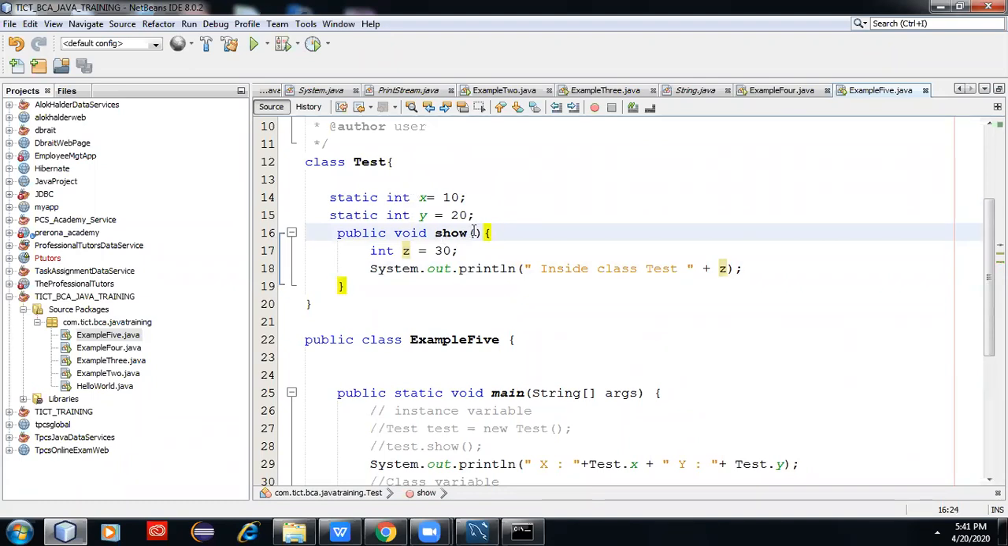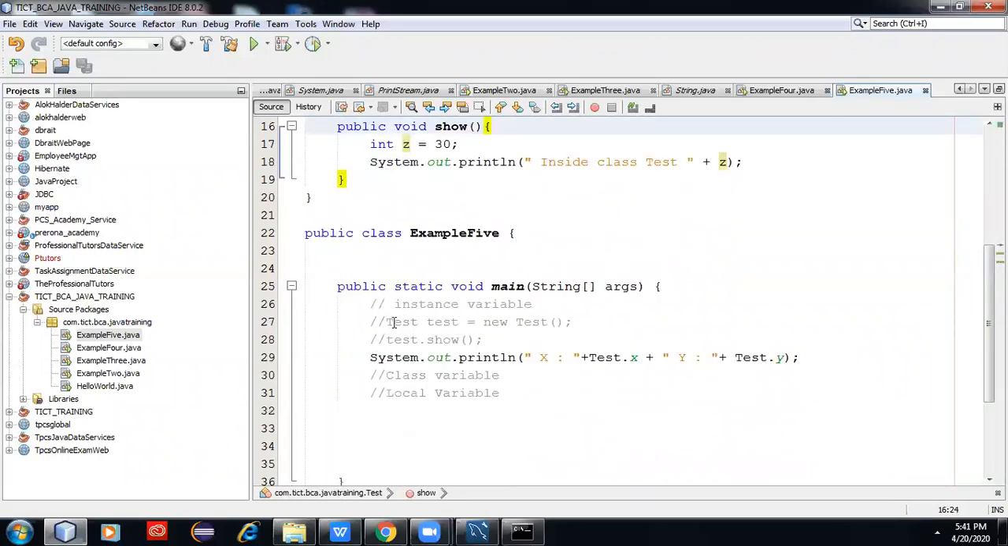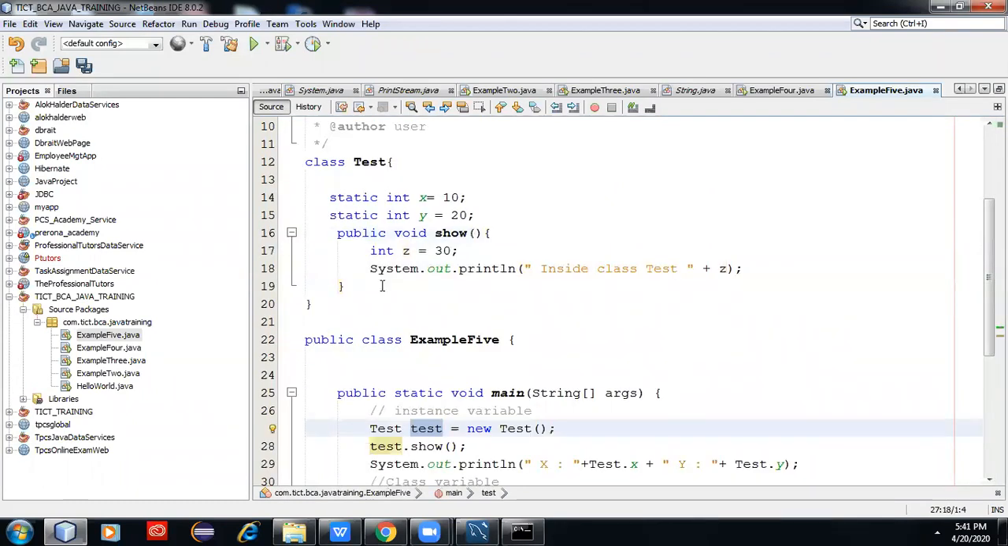But this method will not be aliased for every object. Since it is non-static, we have to create the object first and then access the method. This is the difference between the three variables. Here test is an instance variable, xy is static, it is a class variable, and z is a local variable. So this is the simplest example about three kinds of variables.